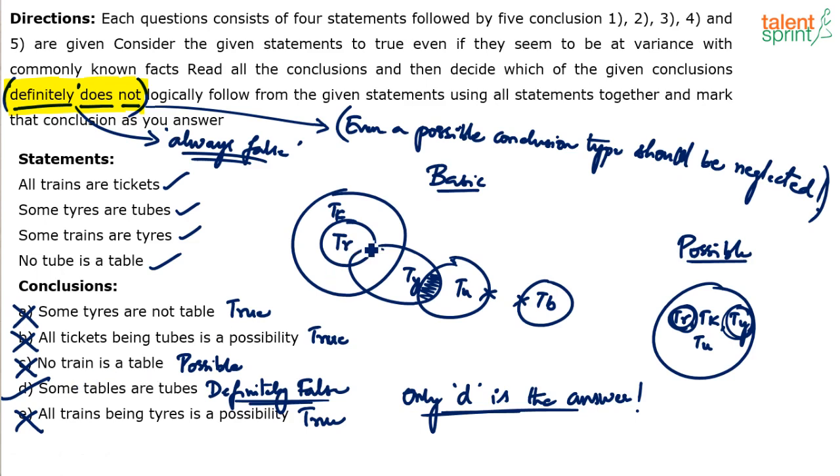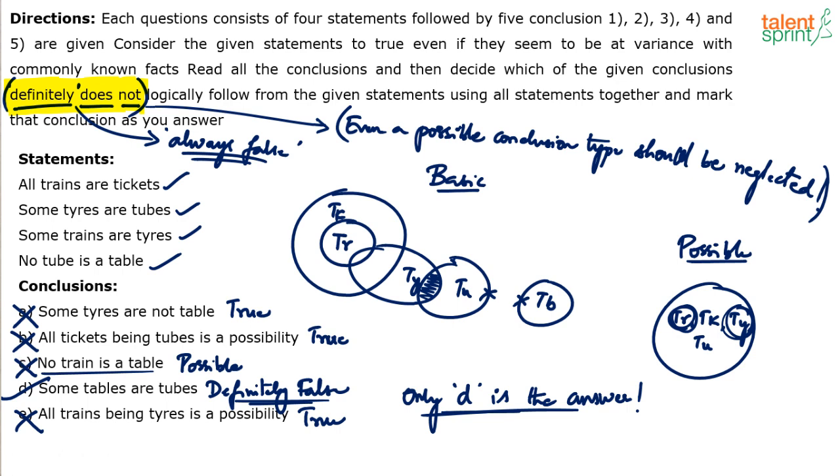No train is a table is true here itself. Train is here, table is here. No train is a table is true, right? No train is a table is true in the basic diagram itself. So how can it be definitely false? How can it always be false? It is correct in the basic itself. So immediately you should cross it out.